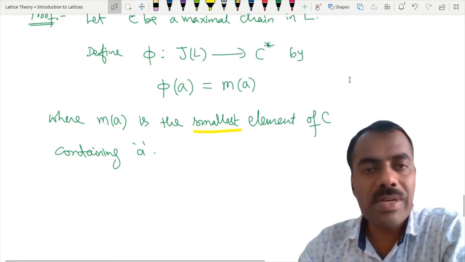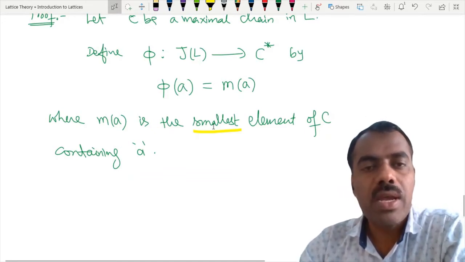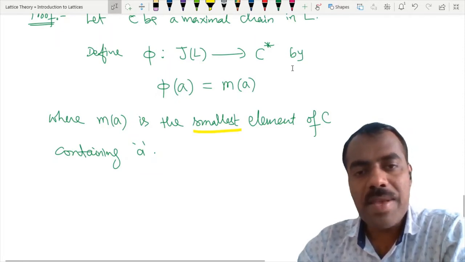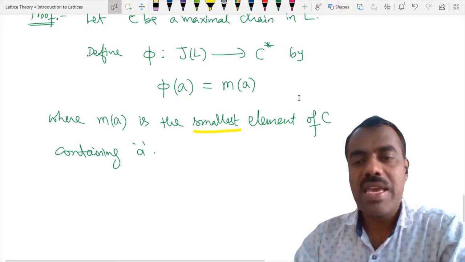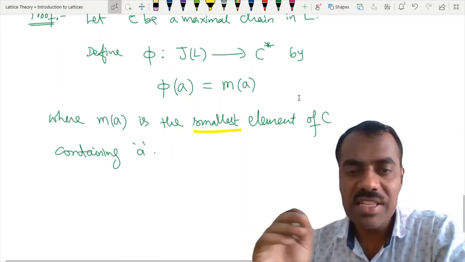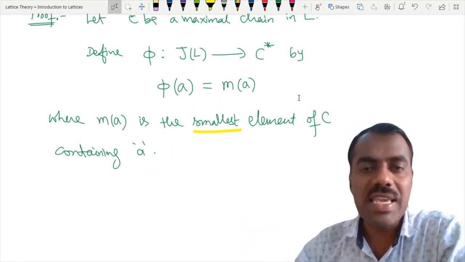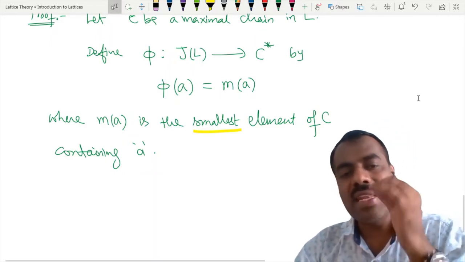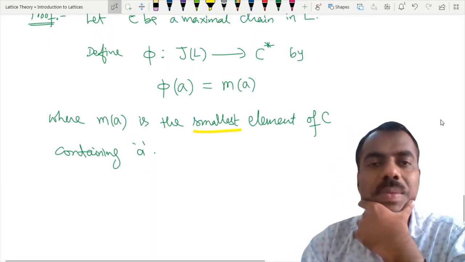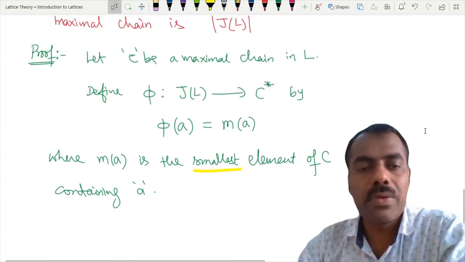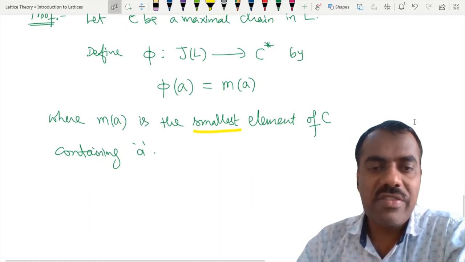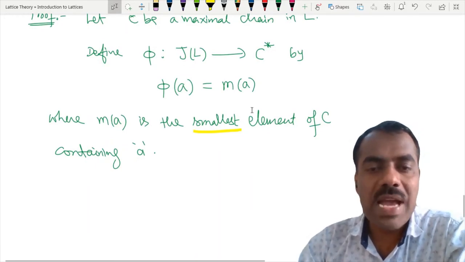Any problem so far here? Take any element in J of L and we are mapping that element to M of A. What is our M of A? In that chain, we are taking the smallest element which contains A. What is the guarantee that such an element exists? Can somebody tell? What is the guarantee that given any element A, it will always be contained in this chain?